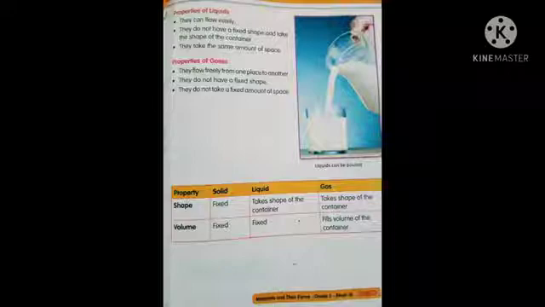Now here you can see the properties of gases. They flow freely from one place to another. They do not have a fixed shape. They do not take a fixed amount of space also. Here you can see the table, children. Properties: shape and volume. Those are the two properties. Solid has a fixed shape and fixed volume. Liquid takes the shape of the container, whereas volume is fixed. Now see the gas. Gas takes the shape of the container and fills the volume of the container.